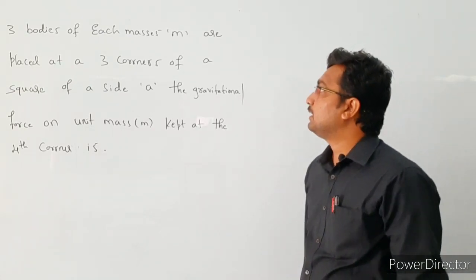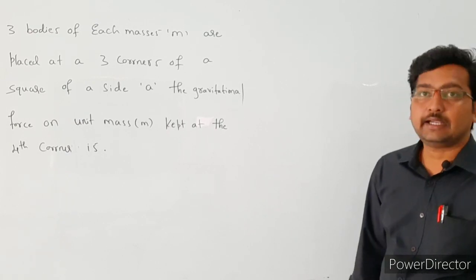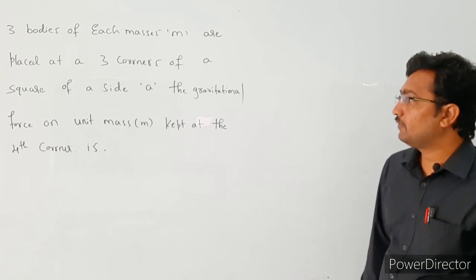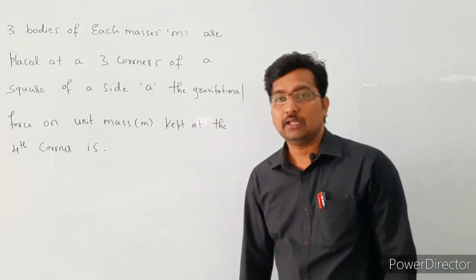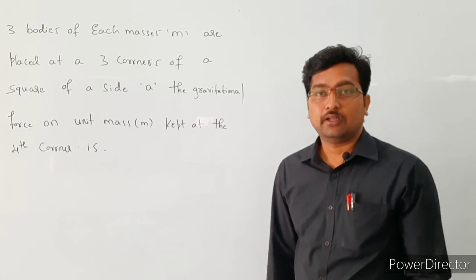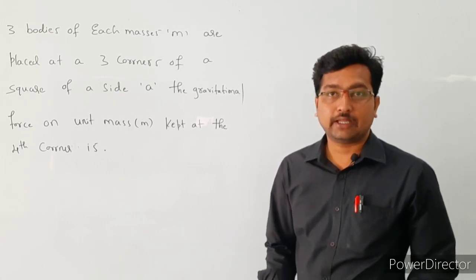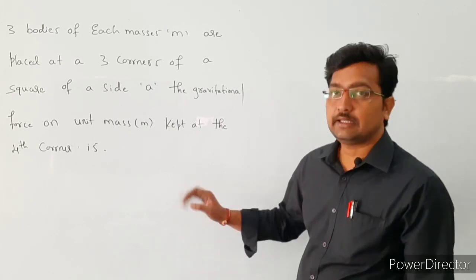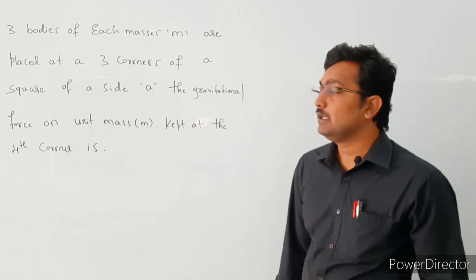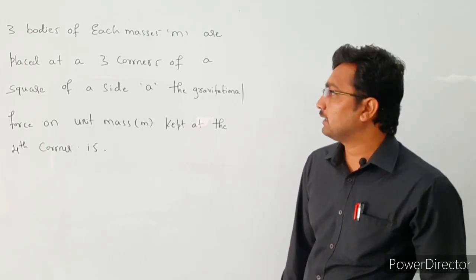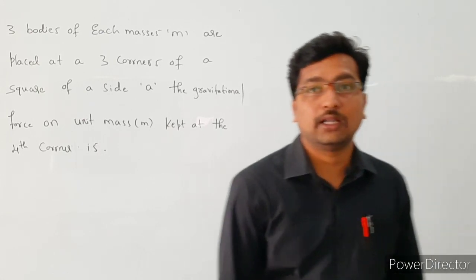See the next problem here. Three bodies of each mass m are placed at three corners of a square of side A. The gravitational force on a unit mass m kept at the fourth corner is, right? In the previous problem, we placed three identical masses on the vertices of an equilateral triangle, but in this case they have given three bodies of each mass m placed at the three corners of a square. The side is A. The gravitational force on a unit mass m kept at the fourth corner is.